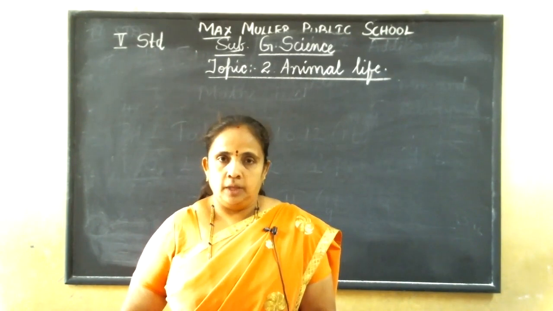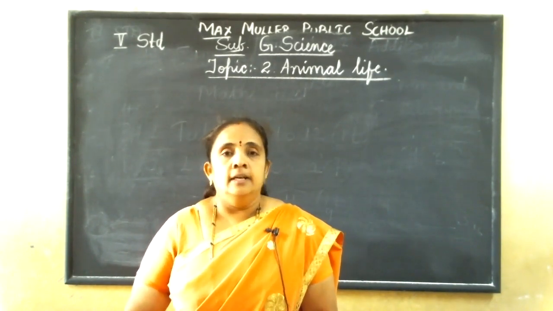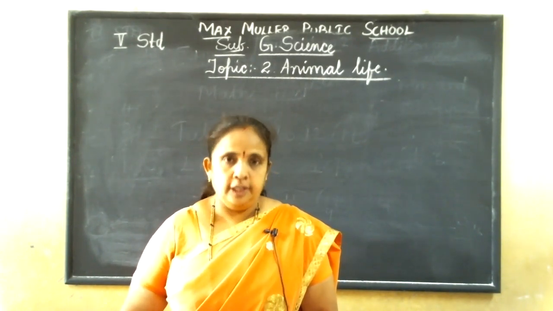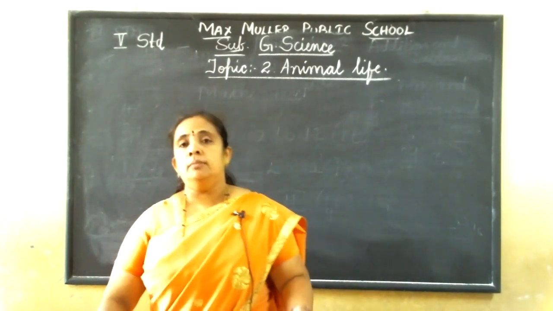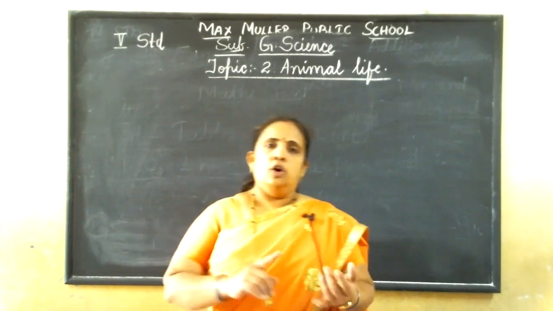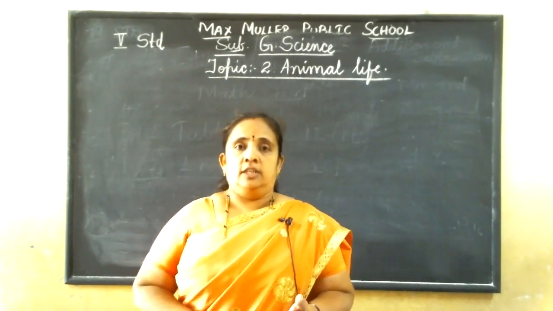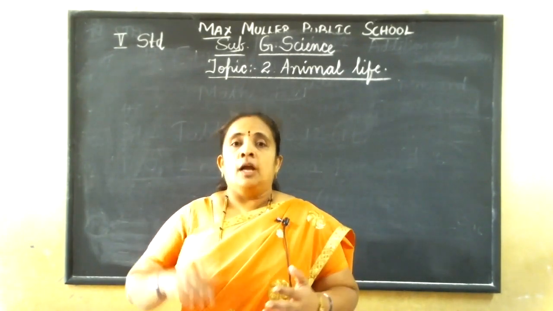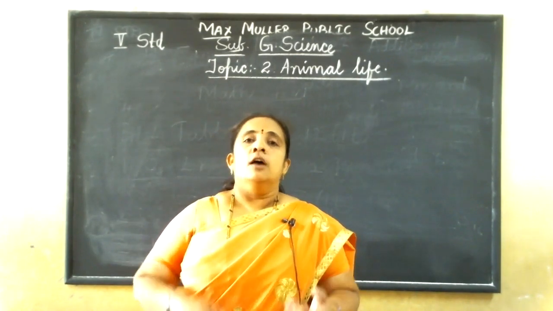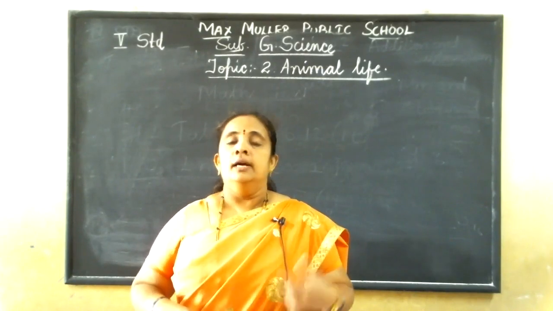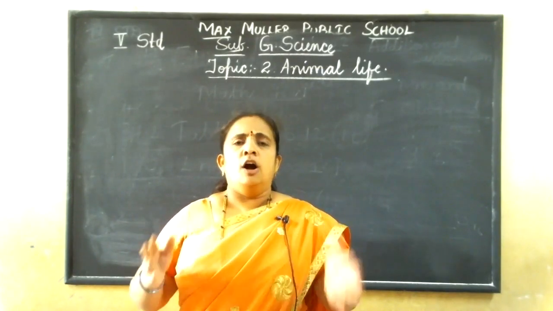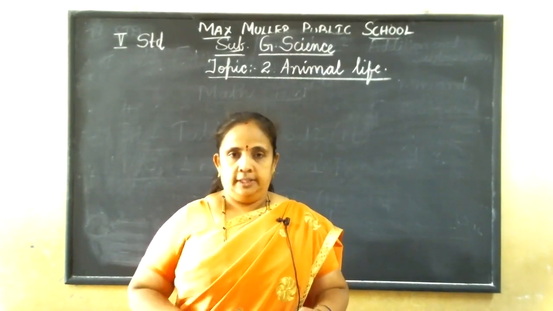As I said, animals live in different places. So even the organs which perform these functions, it might be the body structure, the outer covering of the body, or the breathing organs, or the organ which helps in movement, and feeding habit, all depend on the place where it is living.